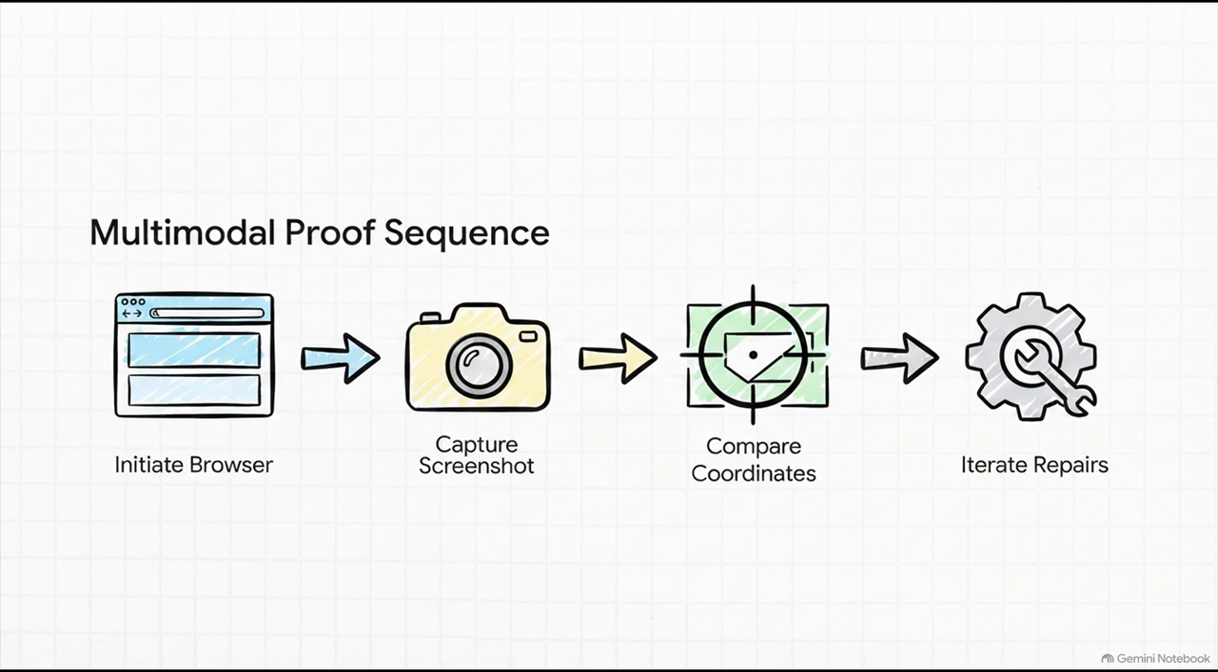The agent literally uses a headless browser to capture a screenshot of a broken UI layout. But then it goes a step further and overlays a visual wireframe coordinate map right on top of it. It uses this map to precisely locate the exact alignment bugs on the page, compares the coordinates to the expected design, and then iterates automated repairs until it's pixel perfect. It is quite literally seeing the interface.